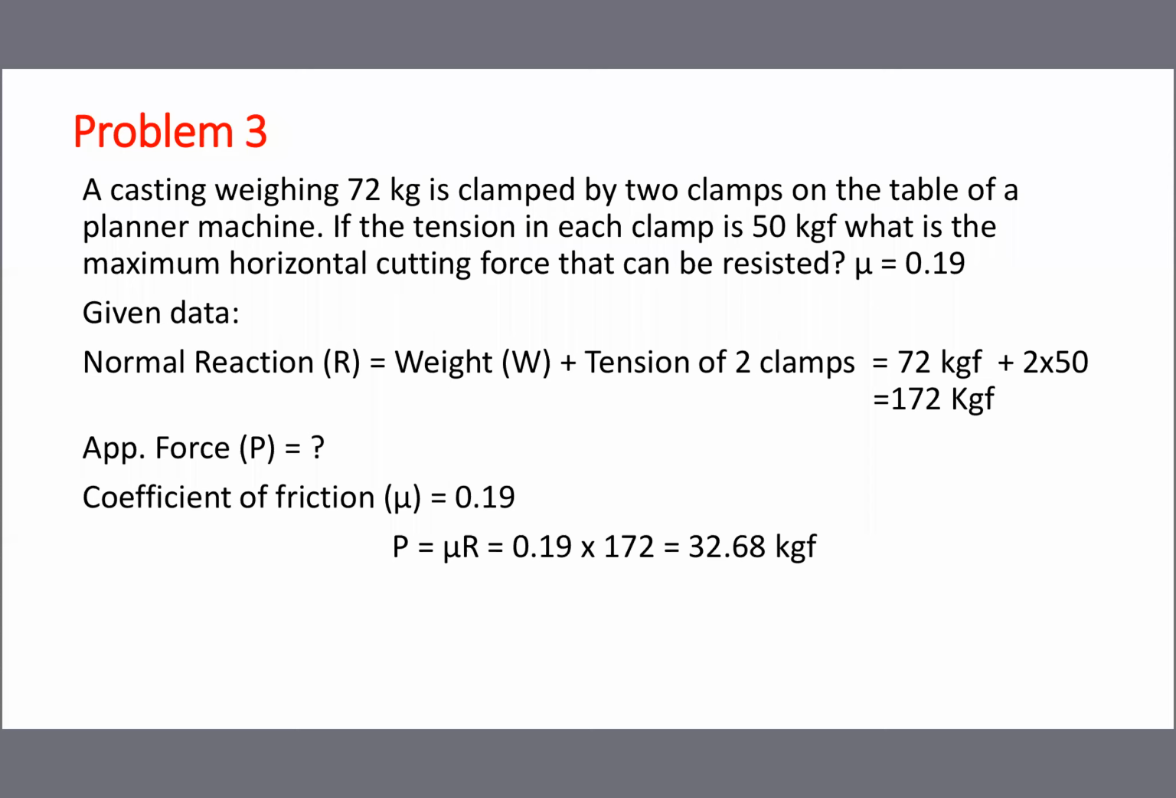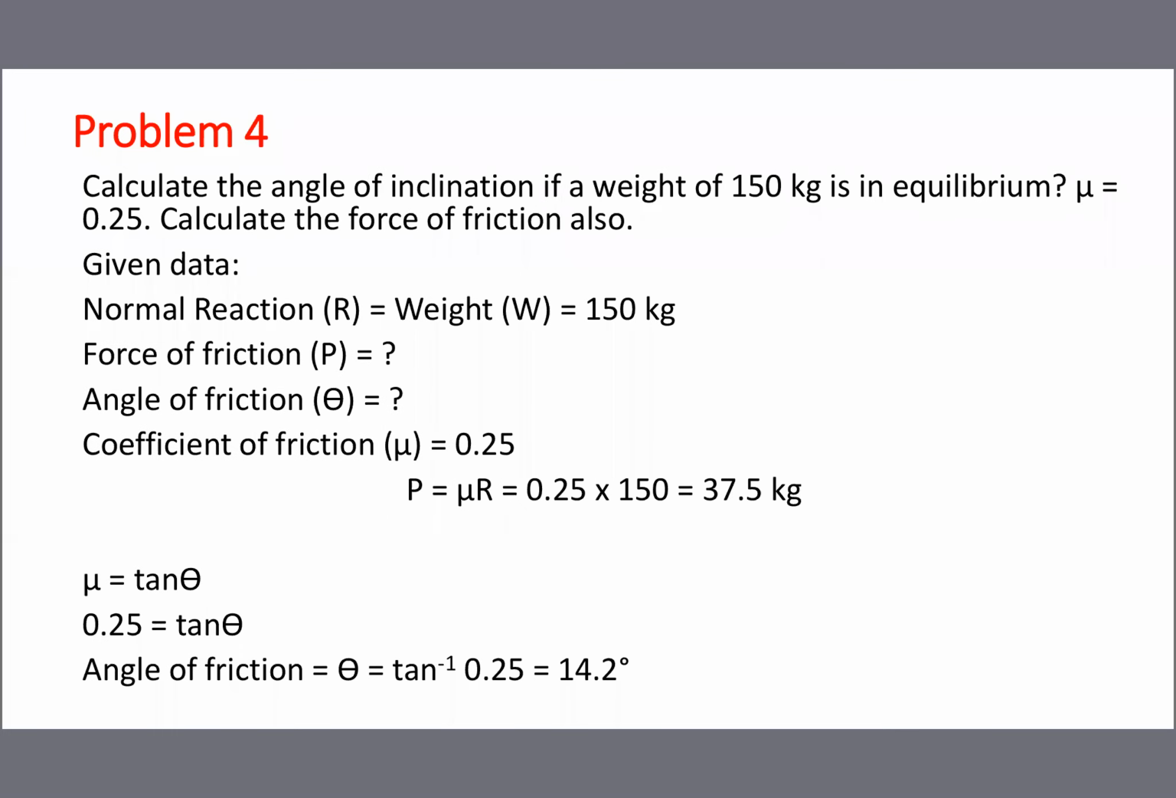Usually we take normal reaction R equal to weight, and both are equal. But in this problem, you add the tension also. If tension is given, add the tension. 2 clamps, 2 into 50, so totally 172 kg. Then coefficient of friction 0.19. As usual, the formula P is equal to mu into R, 0.19 into 172. Extra tension is given.